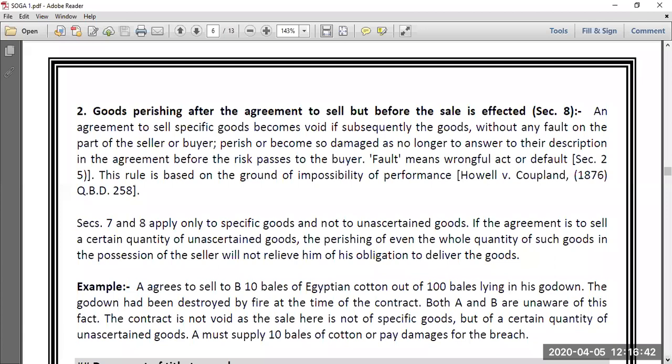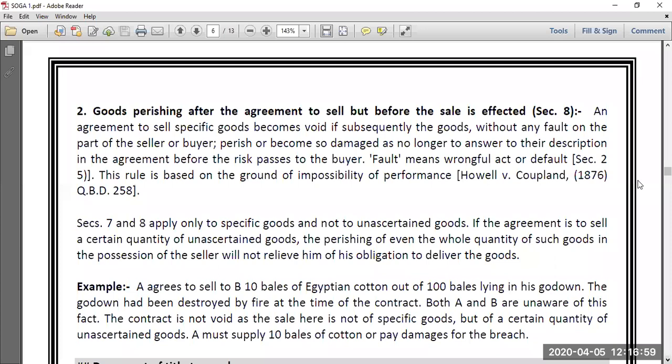Section 7 and section 8, both the sections are for specific goods only, and that's why there is no doubt about the fact that no other types of goods are to be discussed. Both the sections are for specific goods.